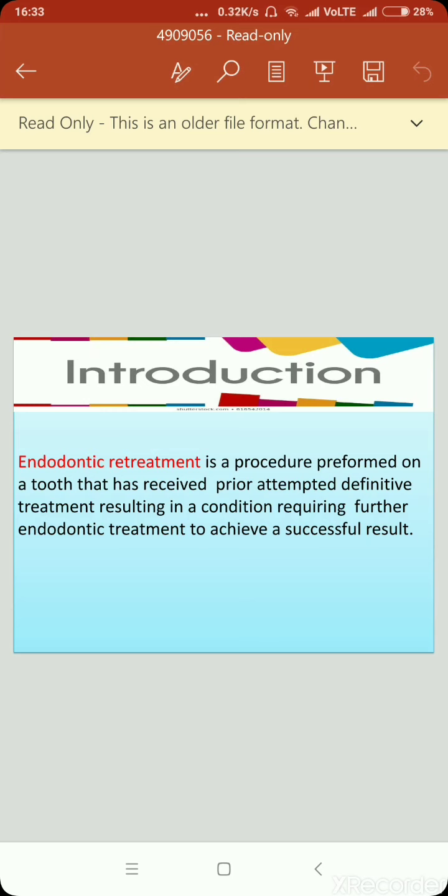Introduction. Endodontic retreatment is a procedure performed on a tooth that has received prior attempted definitive treatment resulting in a condition requiring further endodontic treatment to achieve a successful result.